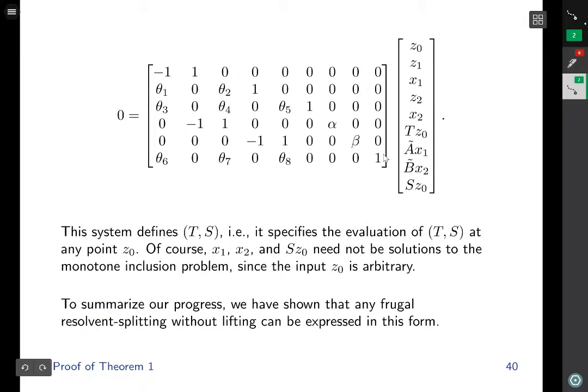This system defines t comma s. In other words, it specifies the evaluation of t comma s at any point z0. Of course, x1, x2, and the output of the solution mapping s z0 need not be solutions of the monotone inclusion problem because the input z0 is arbitrary. To summarize our progress, we have shown that any frugal resolvent splitting without lifting can be expressed in this form.